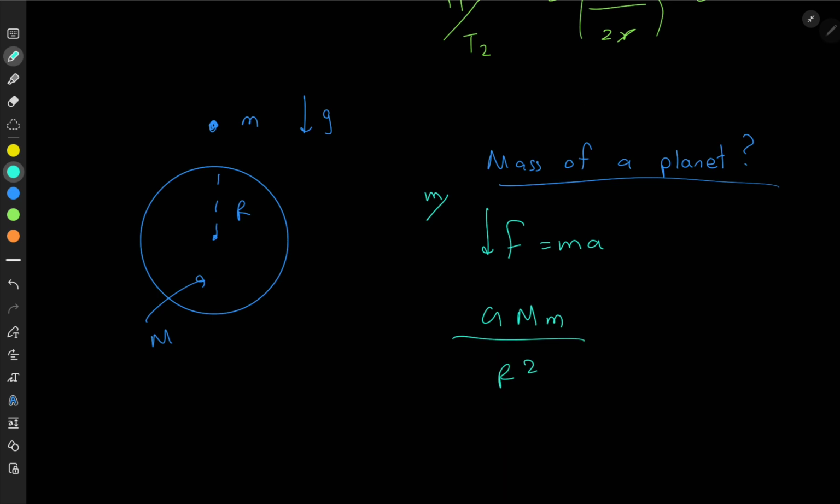Now why is that r squared? Because compared to the size of the Earth, I'm just placing a mass m on top of the Earth, at a certain height. But compared to the radius of the Earth, what is my height, right? I'm just going to place a certain mass m on top of the Earth, and the distance between the surface of the Earth and the mass is negligible. I'm not going to take it far away into space, okay? Don't misunderstand. I'm just going to keep it in the surface region of the Earth. So then the distance between the mass m and the center of the Earth is going to be r. Therefore, the force experienced by the mass simple m is equal to GMm over r squared.